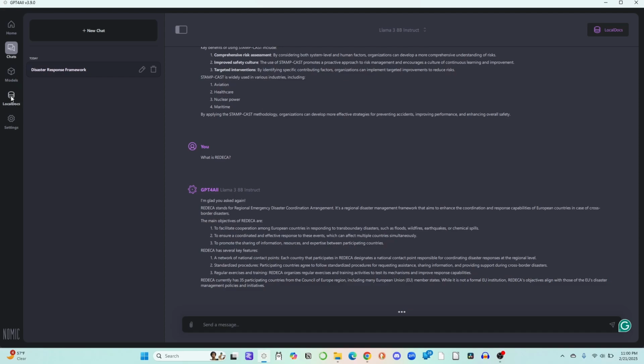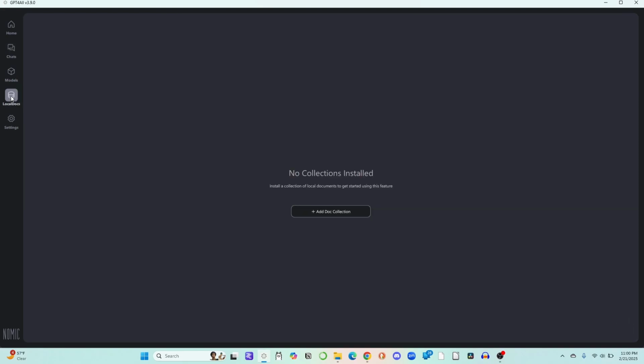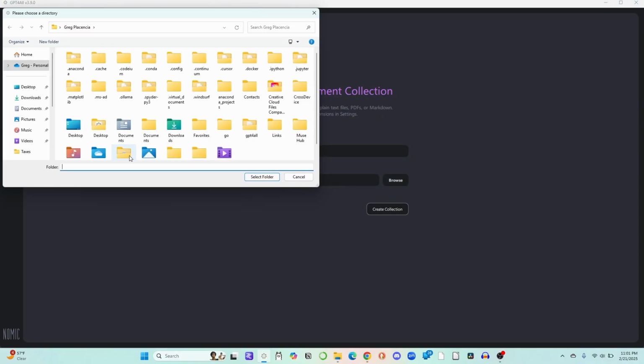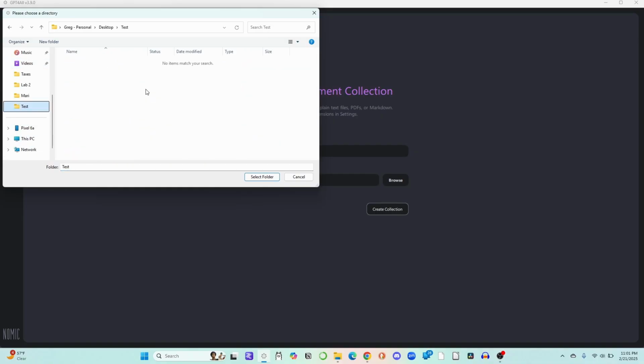Now to do so, we go to local docs. You notice that there's no collection, so what you need to do is add a collection for us to work with. So let's give a test here, and in addition we need to give it a folder. So what we do is we go find the folder. In this case I placed it under test. And notice that there's nothing here right now.